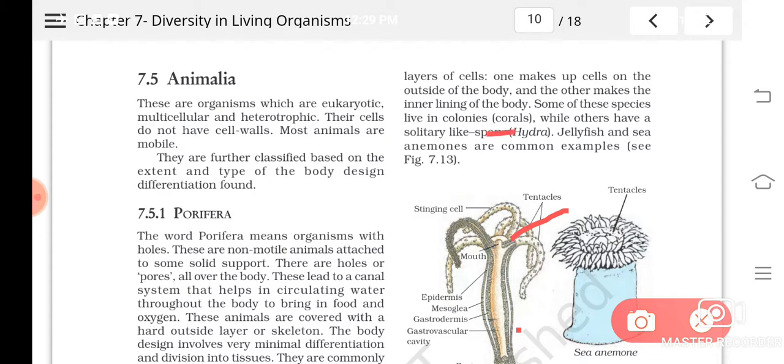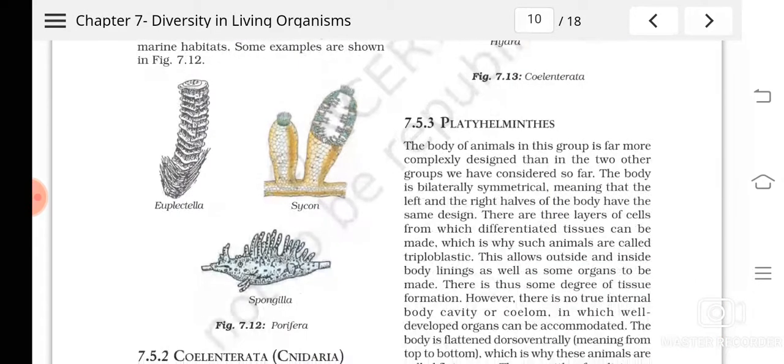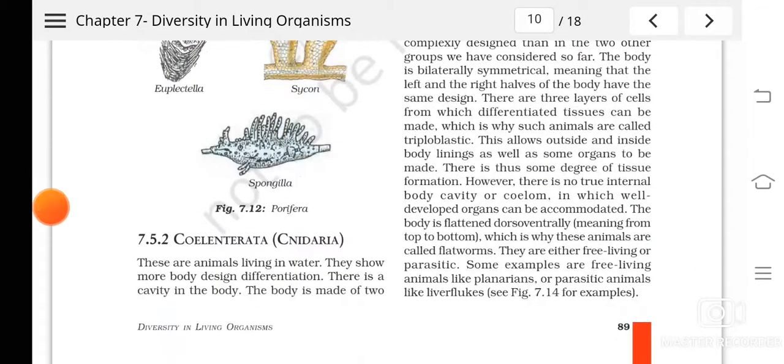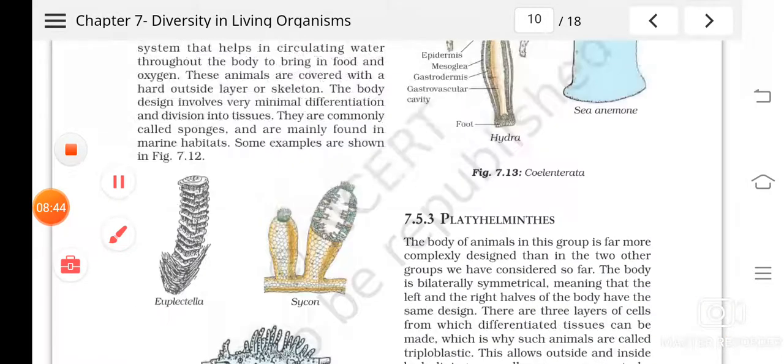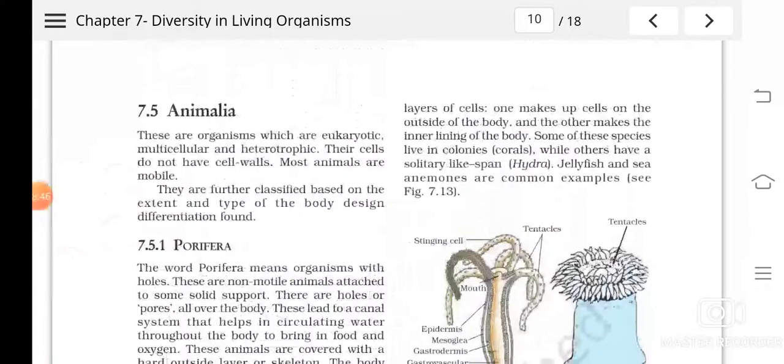You can see them living as colonies. Have you heard about corals? Corals come under the coelenterates. They are also known as Cnidaria. Have you heard of Cnidaria? Why are they known as Cnidaria? Because they have special cells called cnidoblasts, with which they can escape from predators.